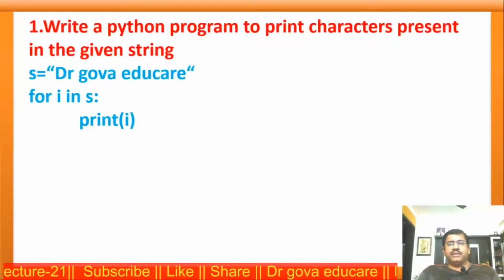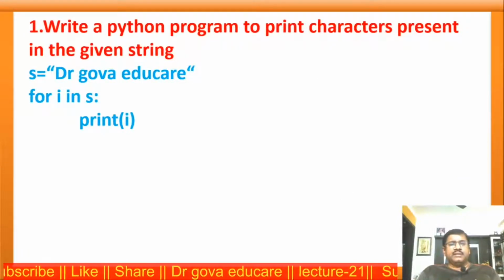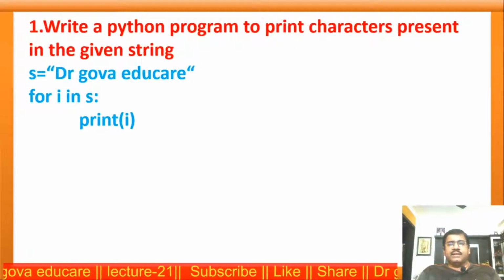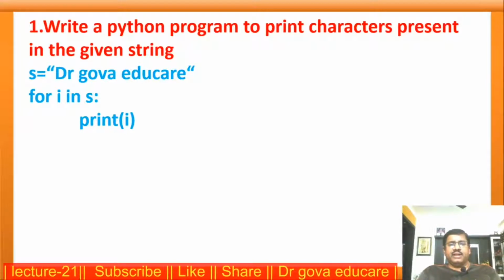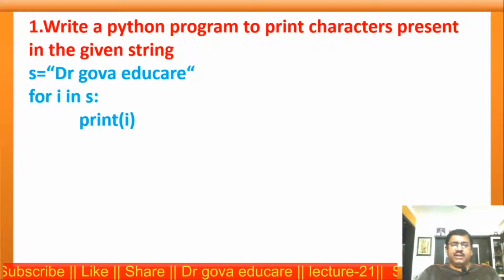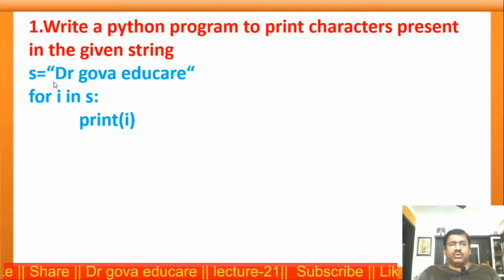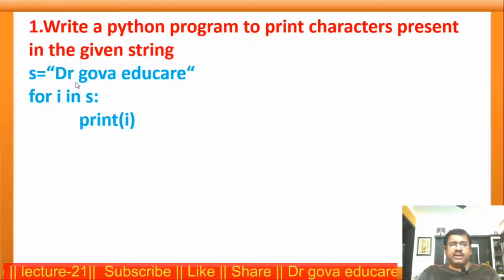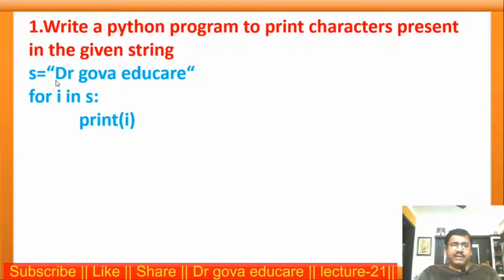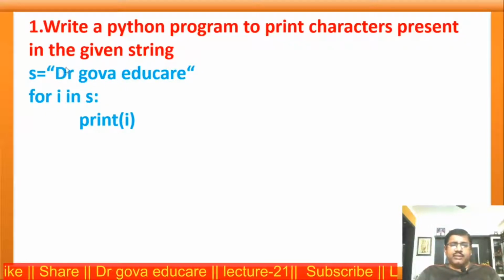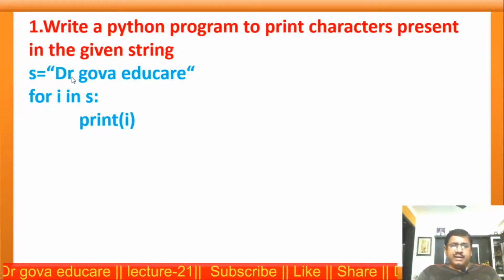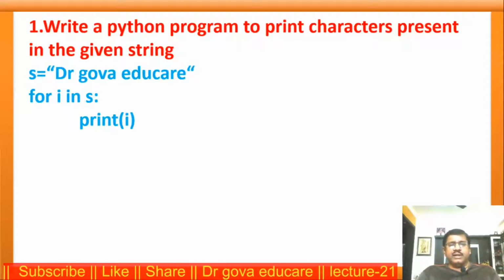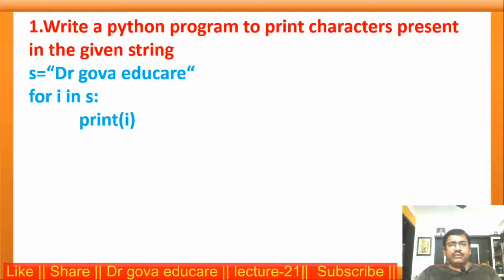Now we will discuss some sample programs. This is the first program: write a Python program to print characters present in the given string. Here the string is nothing but a sequence. Now this is the example: s is equal to the string Dr. Goa Educare. Now I am reading letter by letter. After reading the first letter, I want to display it. Next read the second character and print the second character. Similarly, the third character and so on. For this we use a for loop.